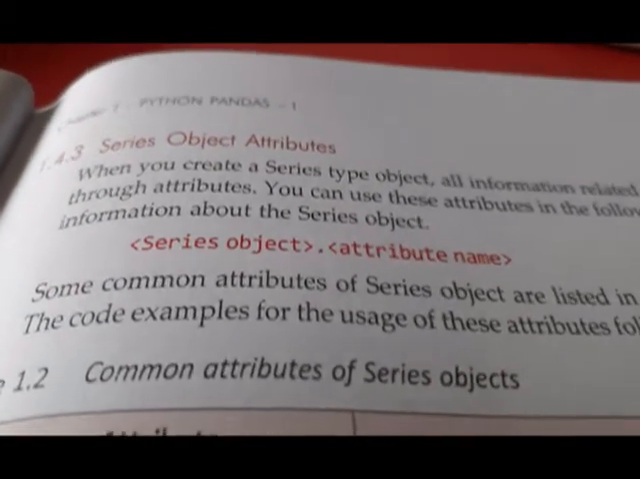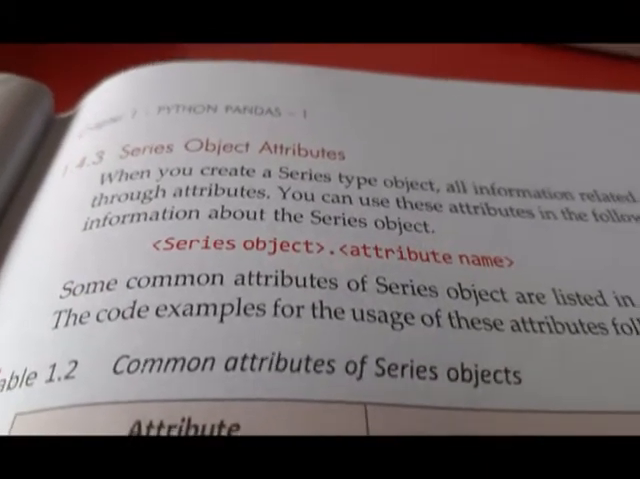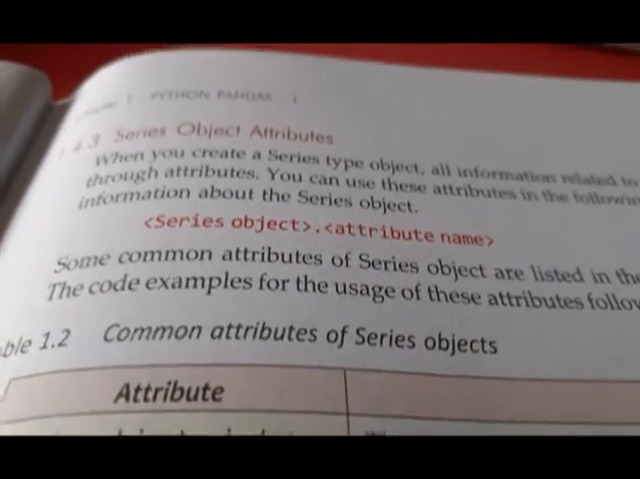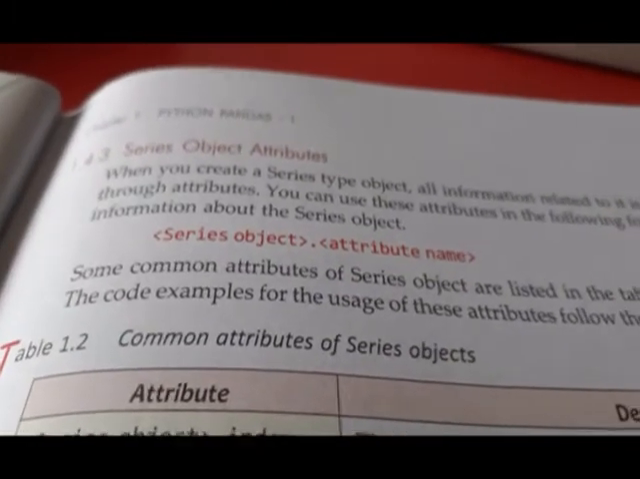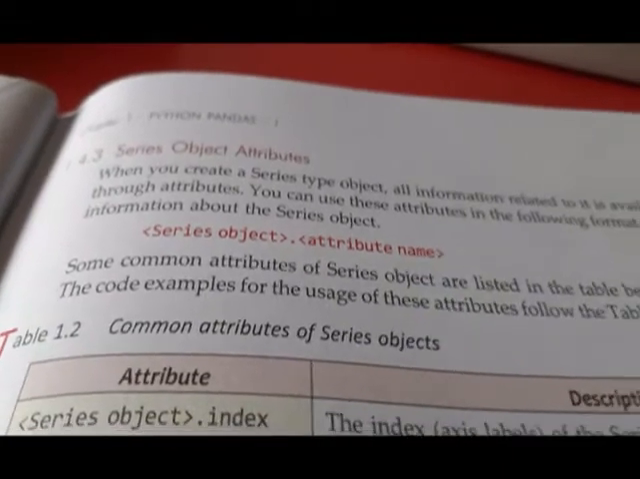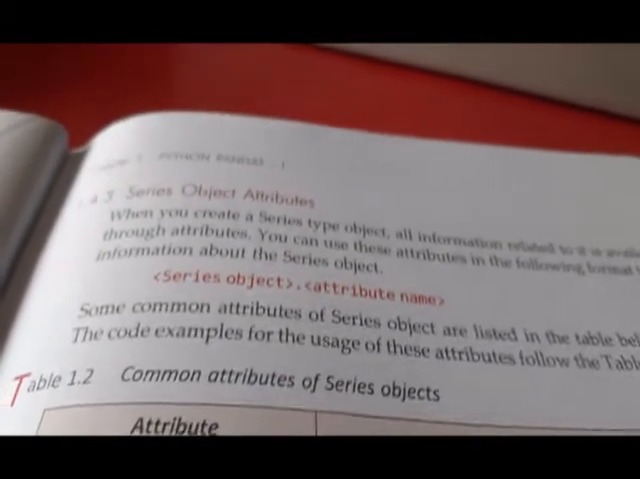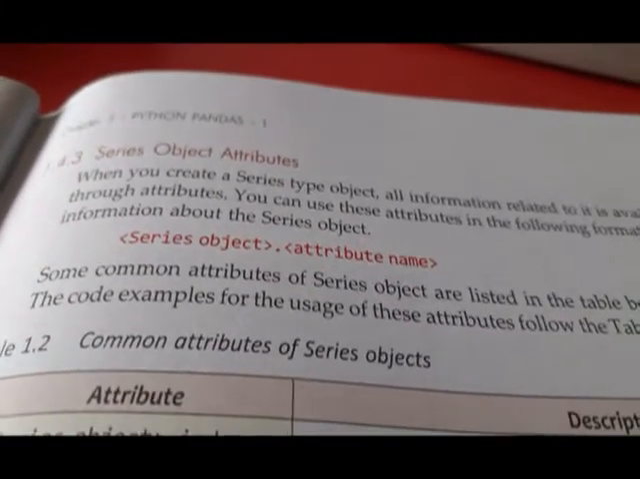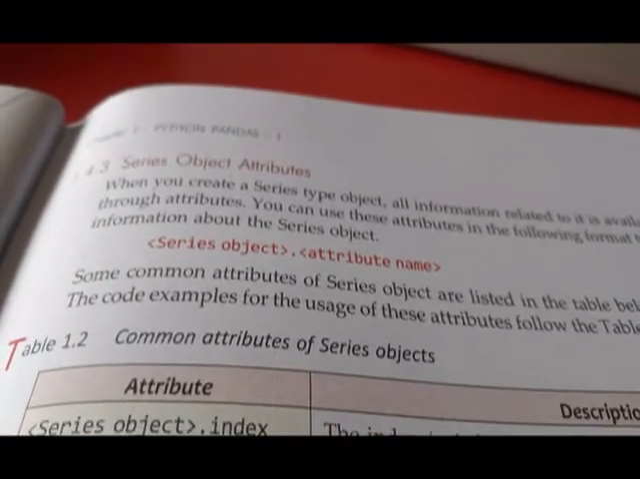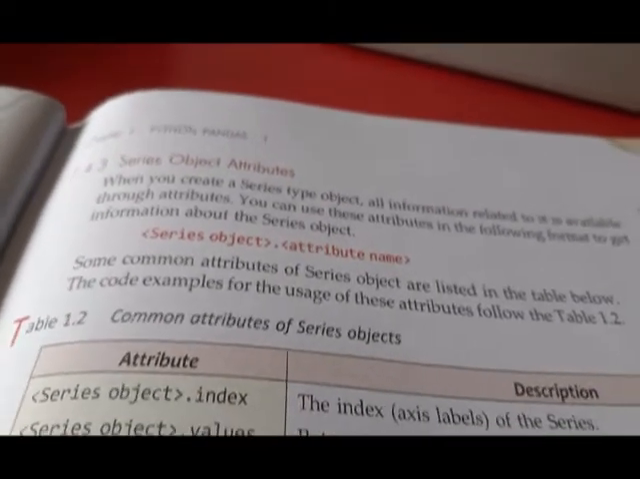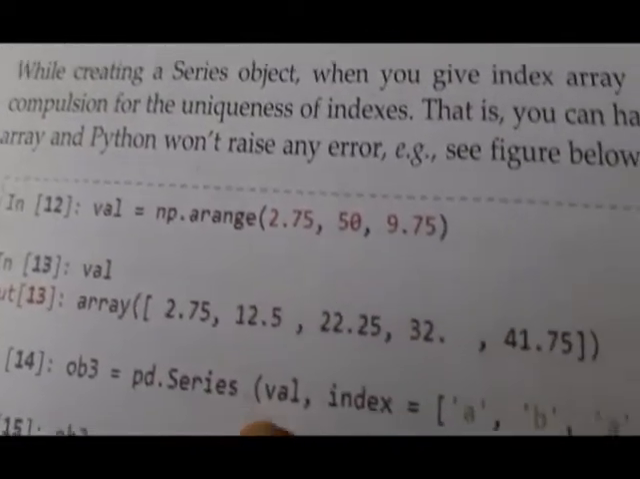Now see here, the syntax is series object dot attributes. You see that series is a function. It is to be called with the pandas object pd, that's why we write pd.Series, and function means opening and closing parentheses. Opening and closing parentheses, I'll show you. Alright, this is a function.